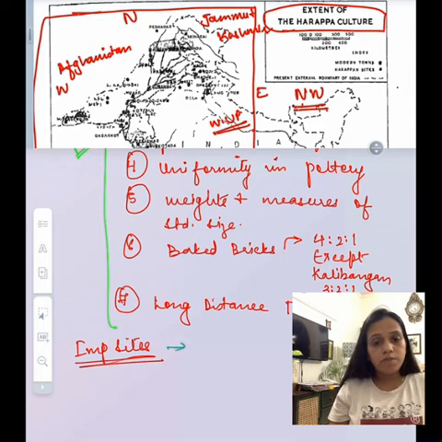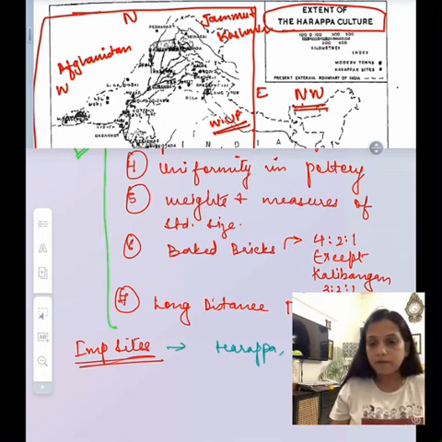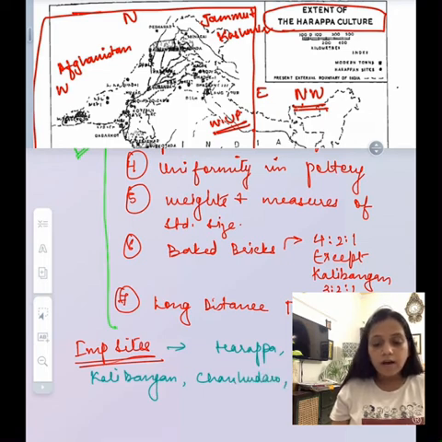If you see the important sites, you can see them on the map in the new NCERT book. You can pull that up and you will find a map for the mature phase that mentions Harappa, Banavali, Kalibangan, Channudaro, Mohenjo-daro, Dholavira, Rangpur, Lothal, Amri.